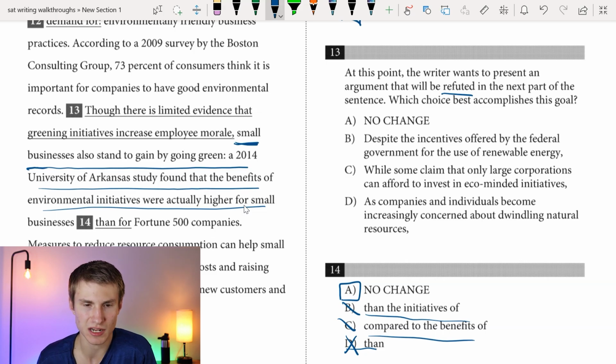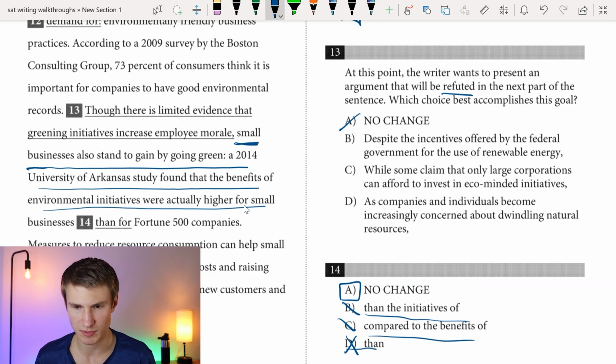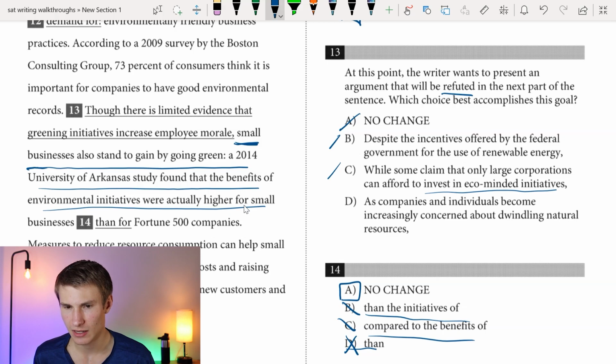We have option A, "though there is limited evidence that greening initiatives increase employee morale." No, we want to talk about small business versus large business. B, "despite the incentives offered by the federal government for the use of renewable energy." That one is also pretty shaky, it doesn't directly talk about large versus small businesses. So I'm going to leave that as probably wrong, but we can come back to it if we don't see anything else. C, "some claim that only large corporations can afford to invest in eco-minded initiatives." Once again, we're kind of less focused on that. So not really a big fan of that one either. And then D, "as companies and individuals become increasingly concerned about dwindling natural resources." We can get rid of D for sure.